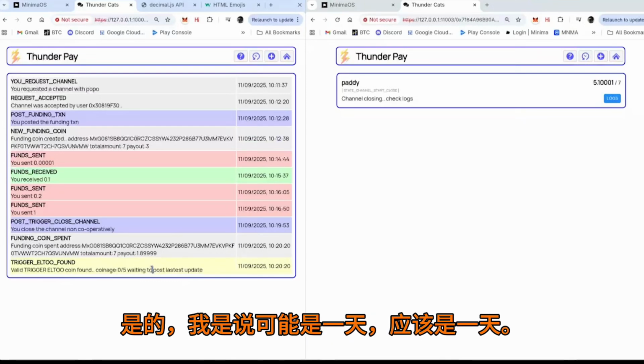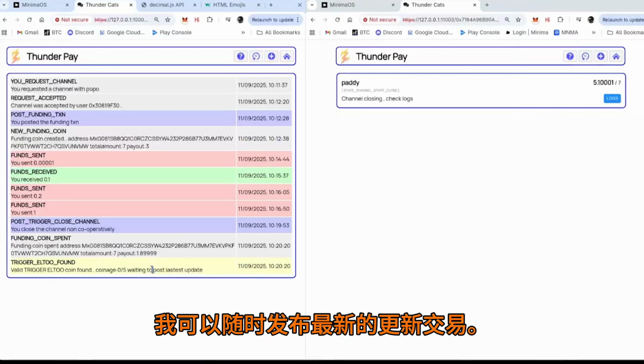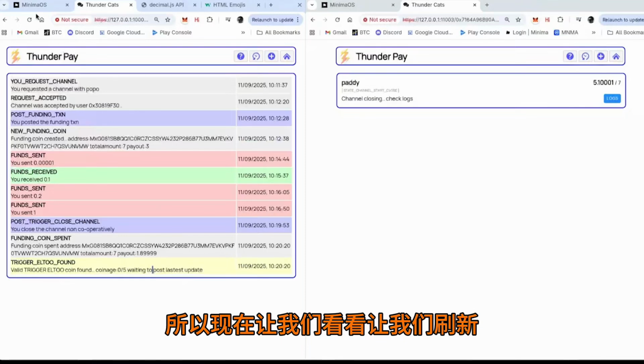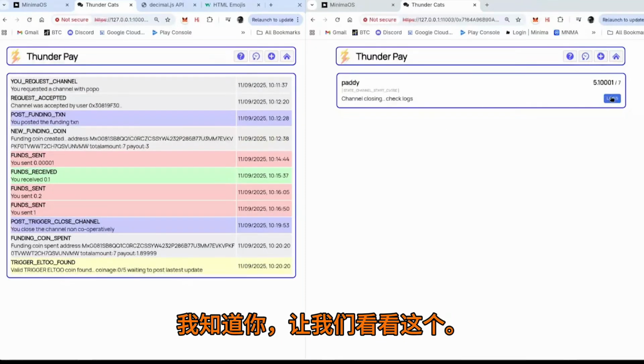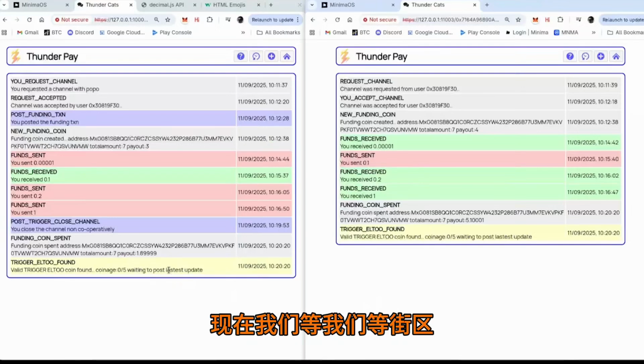It could be a day. It should be like a day. I couldn't be bothered to make it a day because otherwise I'm not going to be able to test it. But the bottom line is that I have the latest update, and I can always post the latest update transaction before you can post any of the settlement transactions. So right now, let's refresh. Let's have a look at this one. Yeah, we've both seen it. And so now we wait for blocks.